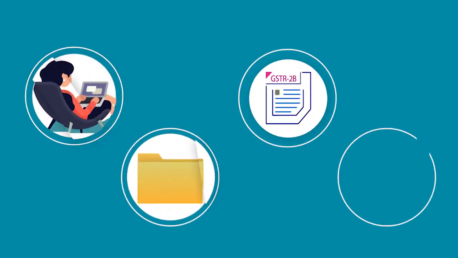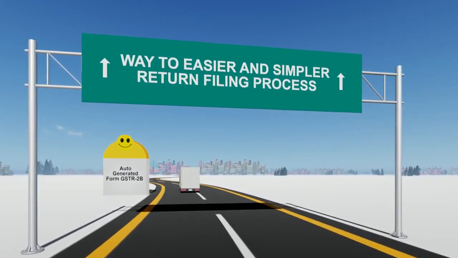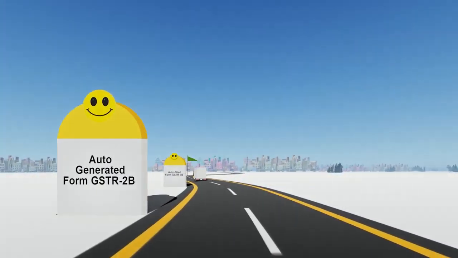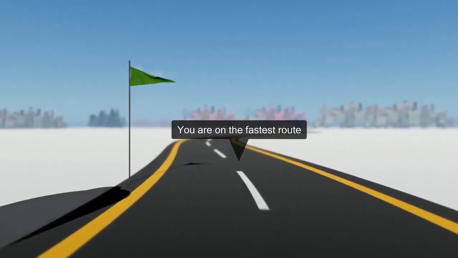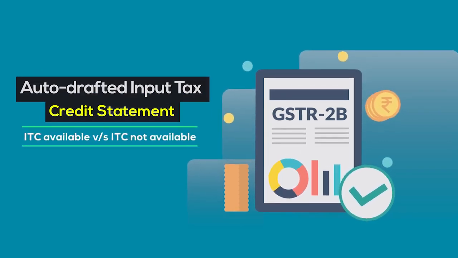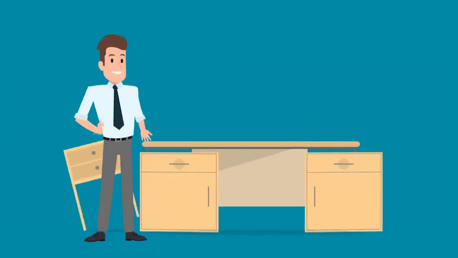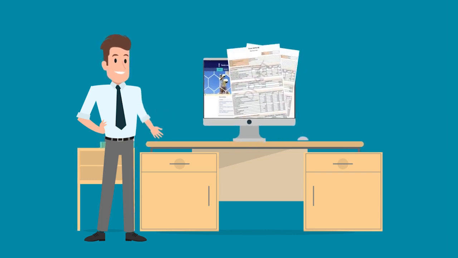To make the return filing process simpler and easier for all the taxpayers, the GST portal now provides an auto-populated statement in form GSTR2B, which helps a taxpayer in deciding upon ITC to be availed. These details are also auto-populated in form GSTR3B for taxpayers' reference for its filing.